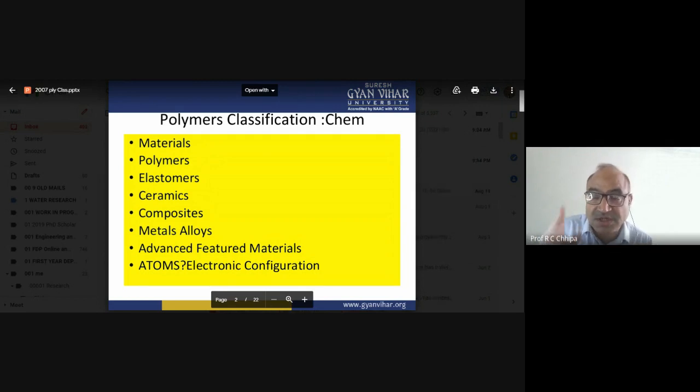So whatever the answer, the elements are responsible. If we have gallium and arsenic, the element itself is responsible. Then the silicon, so silicon chip element is there. In case of the hard alloys, whatever high speed alloy, high speed steel, that is HSS. In that case, tungsten and molybdenum are added. So those are the advanced feature materials.